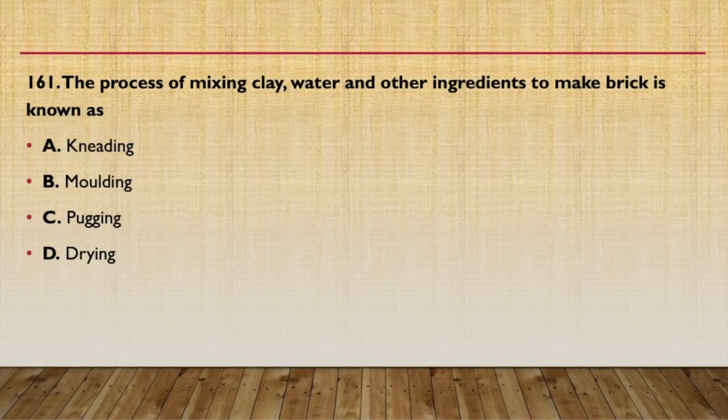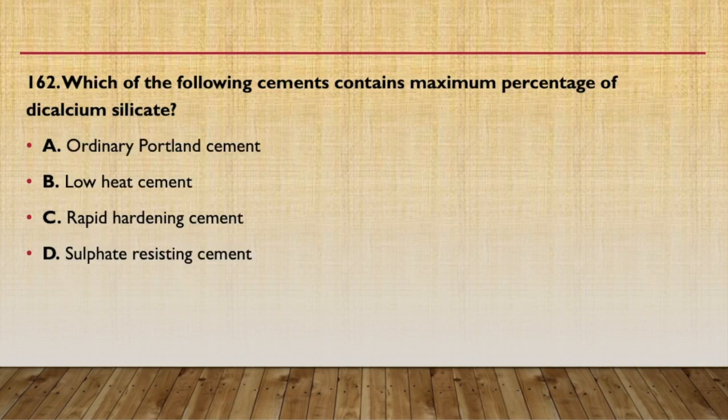Next question. The process of mixing clay, water and other ingredients to make brick is known as kneading, molding, pugging or drying. This is an important question. This process of mixing clay, water and other ingredients is called kneading. Molding is the process in which a mold is prepared. Pugging is another process, done in a pug mill, and drying is simply the drying process.